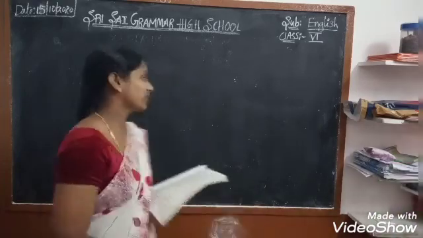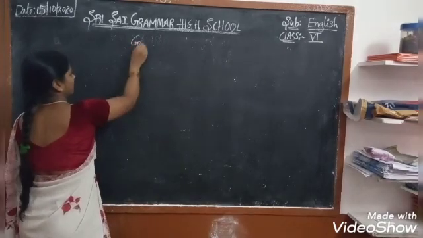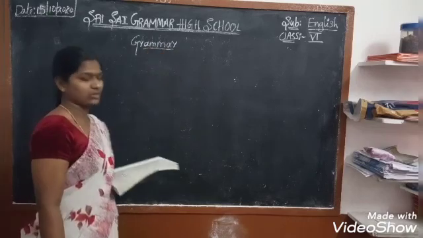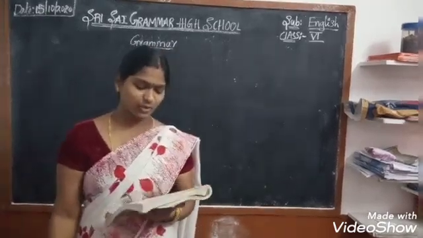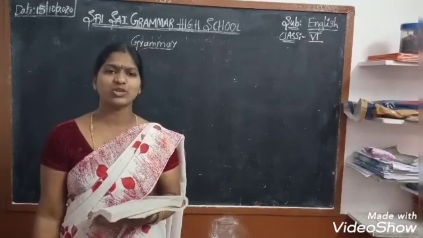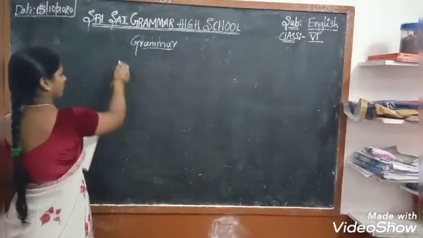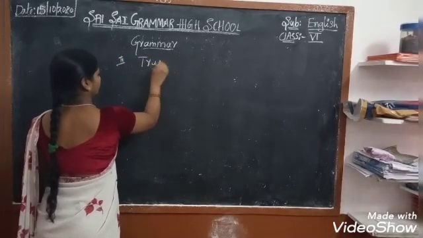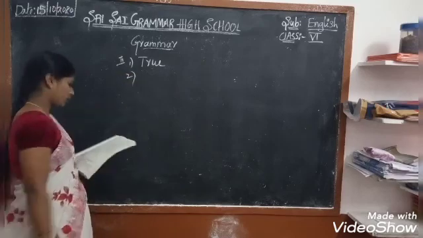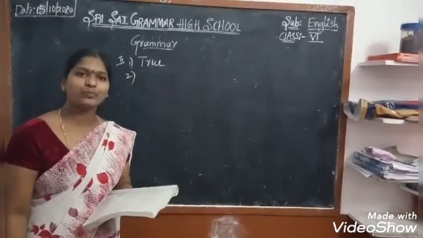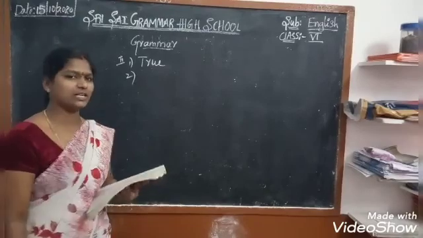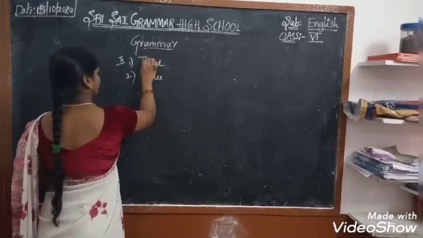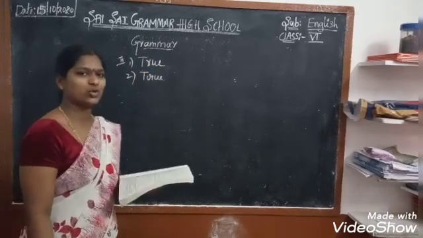We complete our grammar, which is on the back side of the third lesson. Grammar. Yes. Now, Andrew's parents had very little money. Is it true or false? True. Everyone copy. True. Yes. Second one. Tess's parents were very poor. Yes, really, we have learned that Tess's parents are very poor. So is it true or false?